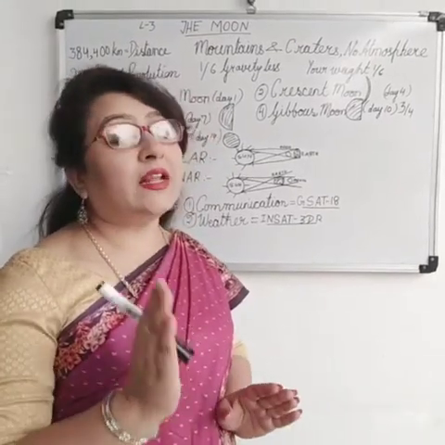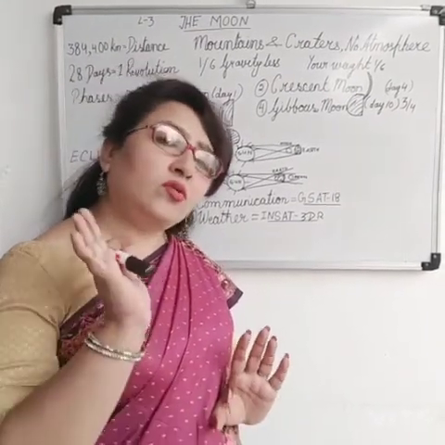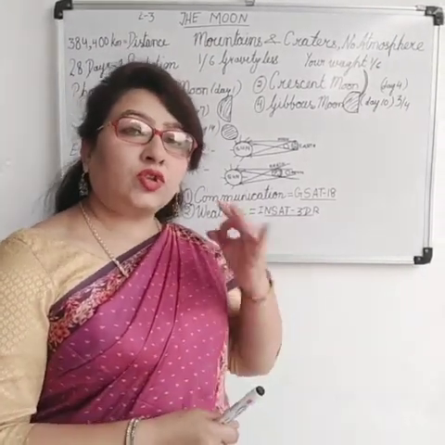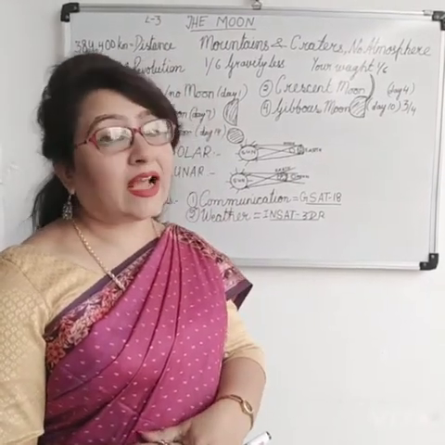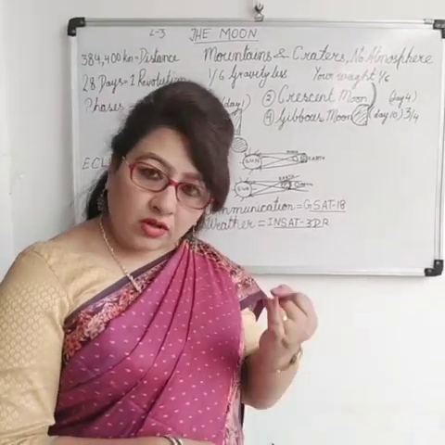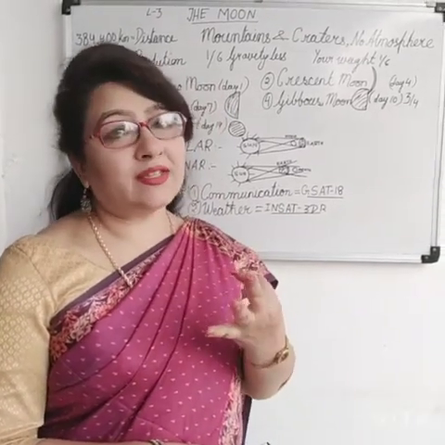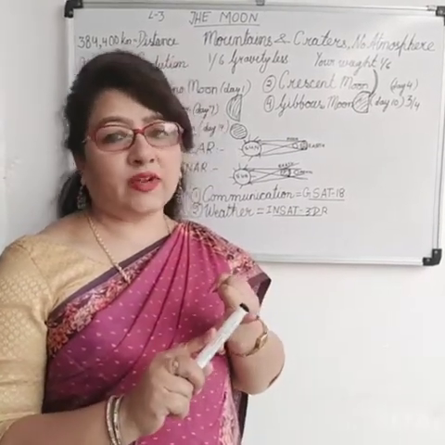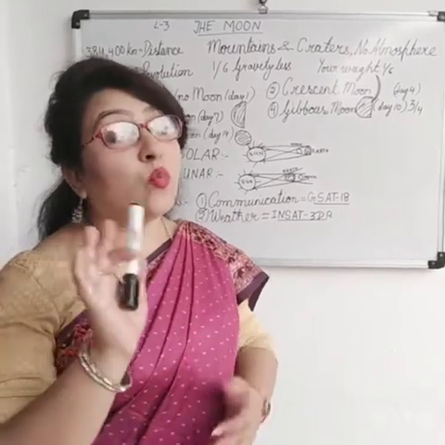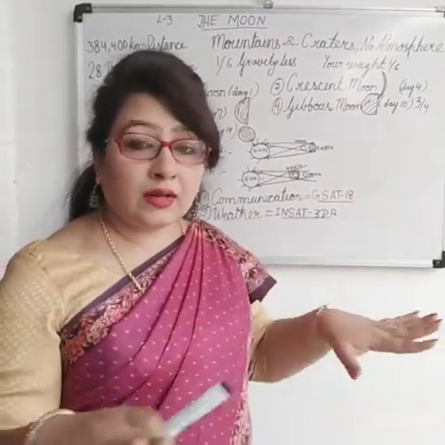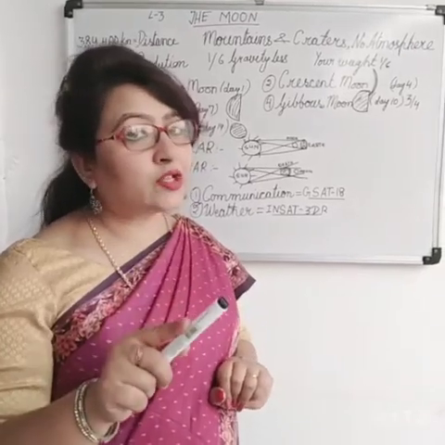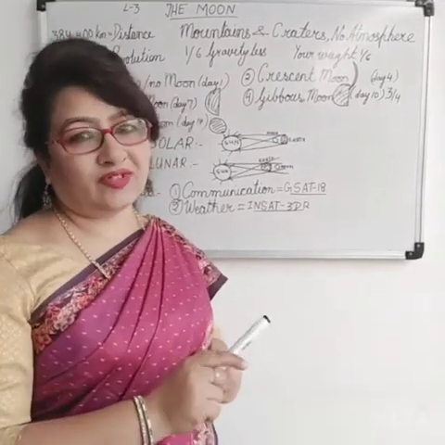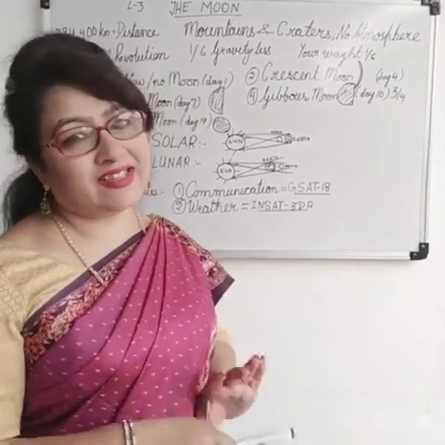Human beings first landed on the moon long back in a spacecraft called Apollo 2. There were 3 astronauts who went, Neil Armstrong, Edwin Aldrin and Michael Collins. These 3 went to the moon first, and Neil Armstrong and Edwin Aldrin were the first men to walk on the land of moon. Among these two, Neil Armstrong was the first man to step on the moon on 21st July 1969.